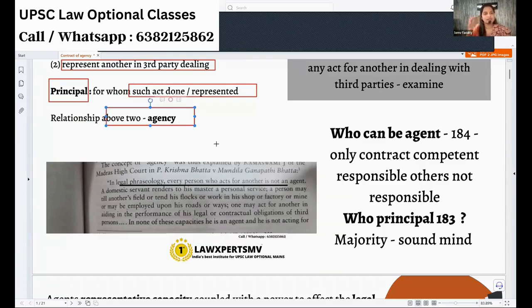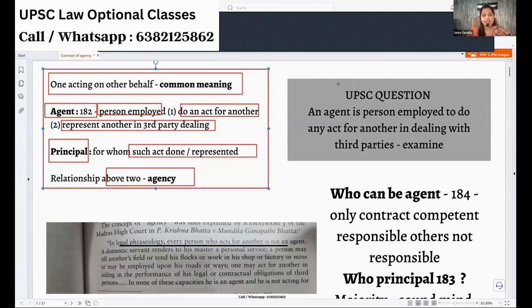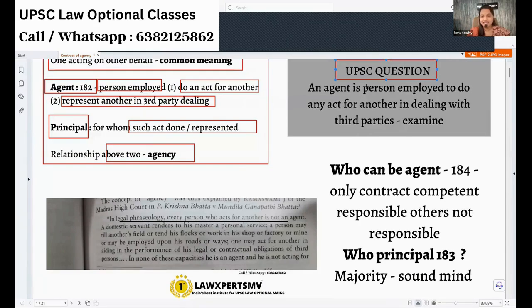So one person who's going to represent you, who's going to do the act for you, who's capable of creating legal relationships, is called the agent, and the person for whom he is acting is called the principal, and the relationship between these two people is called agency. Now, with this very small meaning, UPSC comes up with a question: an agent is a person employed to do any act for another in dealing with a third party. Examine. So they're just asking the definition of agency, making it a statement, and asking you to write the answer.